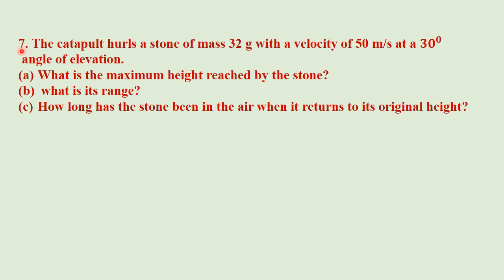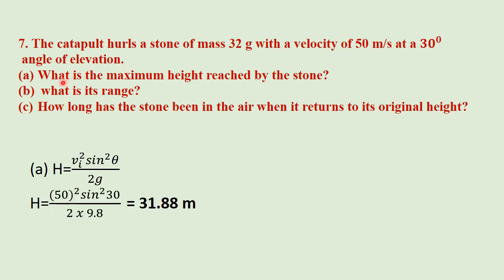Question number 7. The catapult hurls a stone of mass 32 gram with a velocity of 50 meter per second at a 30-degree angle of elevation. What is the maximum height reached by the stone? What is its range? How long has the stone been in the air when it returns to its original height? Solution. For maximum height, we can use the formula h is equal to vi square sine square theta divided by 2g. By putting all the values, we get height is equal to 31.88 meters.